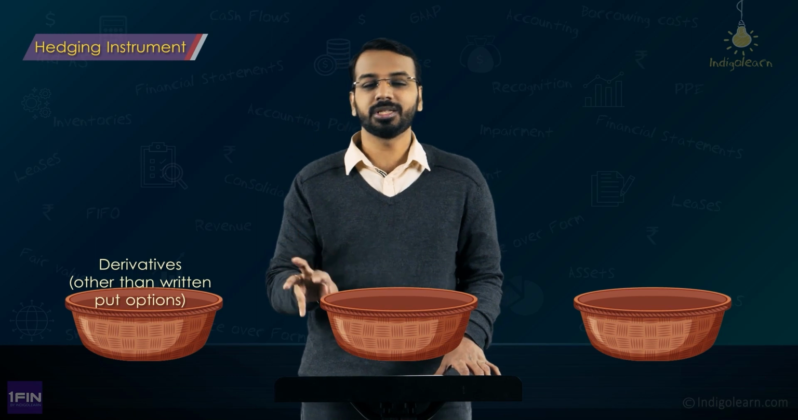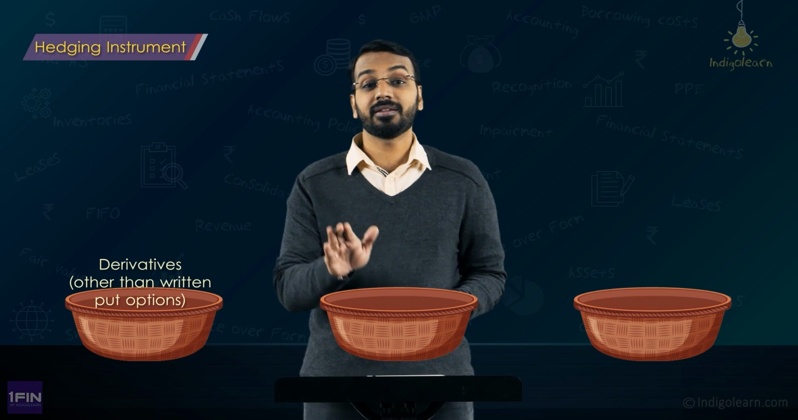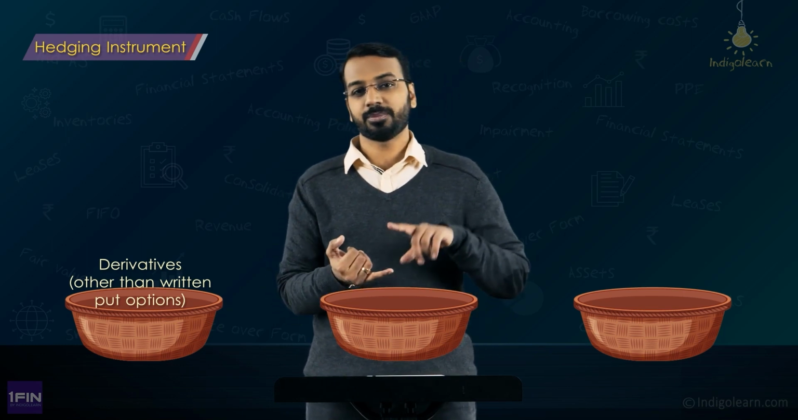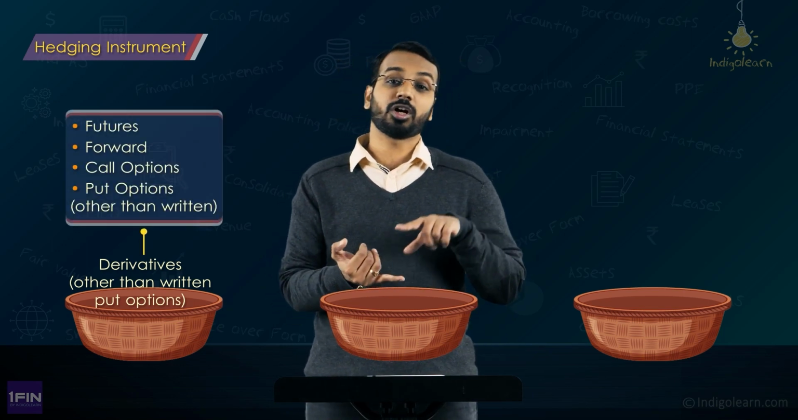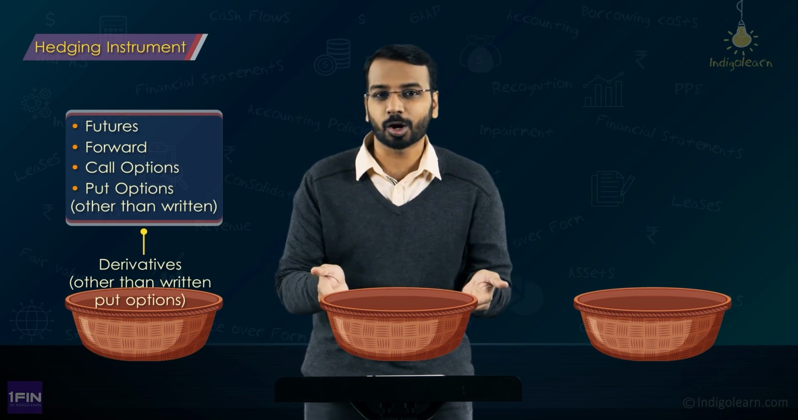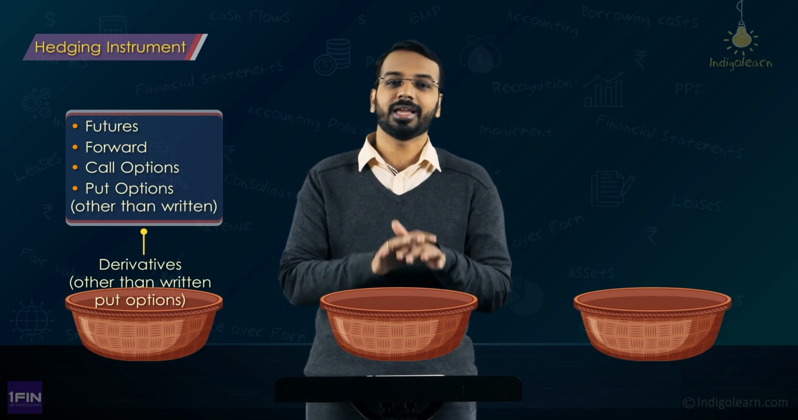Now the first bucket, a simple, straightforward one, you would have guessed by now as well, because we have been taking those examples. A derivative instrument other than written put options is considered to be a hedging instrument, right? Now derivative instruments, please remember, are measured at fair value through P&L. So any derivative instrument other than a written put option can be considered to be a hedging instrument. So there can be a future, there can be a forward, there can be a call option, there can be a put option, but if you have written an option, then that cannot be considered to be a hedging instrument, right?